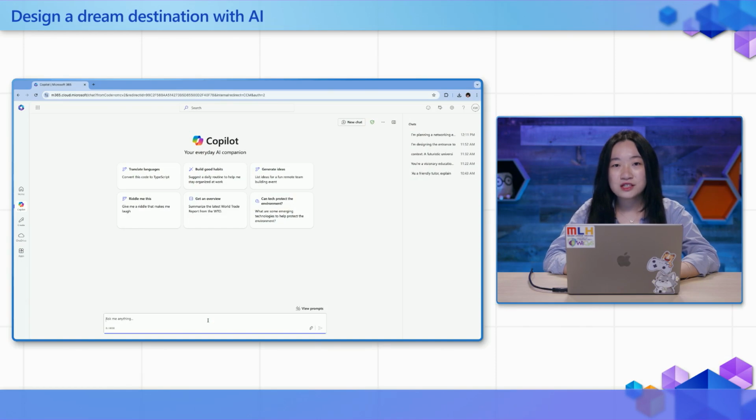So first things first, for this example, let's brainstorm an exciting and engaging theme for your hackathon. The theme sets the tone for the event and can influence the type of projects participants create. Whether it's focused on social good, new technologies, or solving specific industry problems, the theme should inspire creativity. You'll also need a catchy name for your hackathon. A good name will be memorable, intriguing, and reflect the overall vibe of the event.